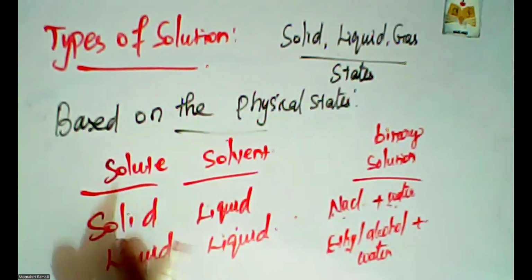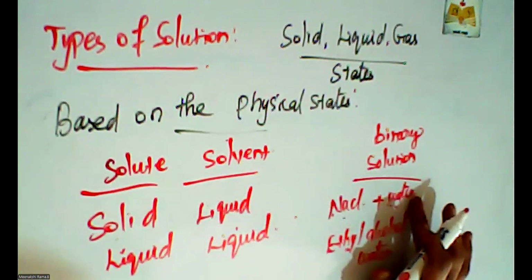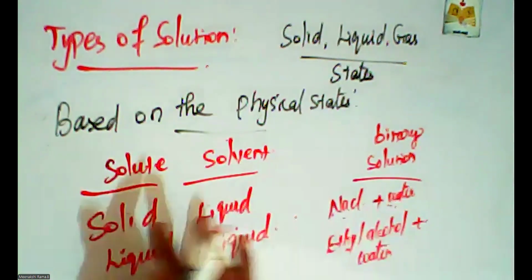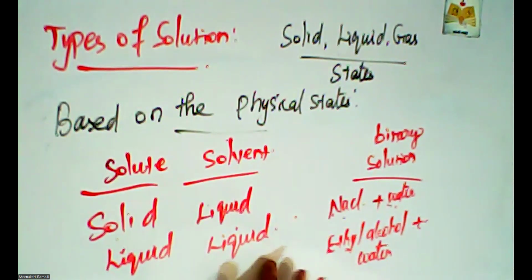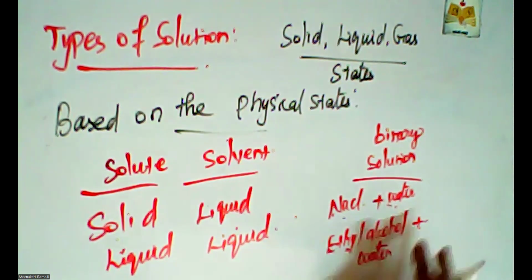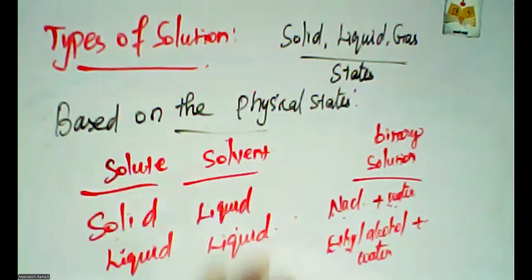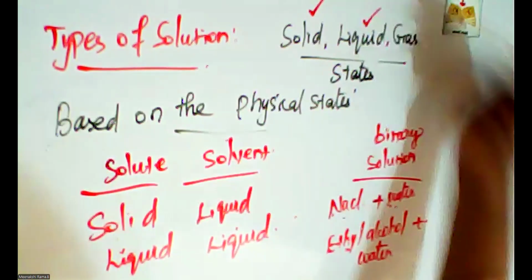Solid liquid mixture means NaCl and water. NaCl water solution is the example of solid and liquid solution. Liquid mixture means ethyl alcohol and water. So solid is over and then liquid is over.